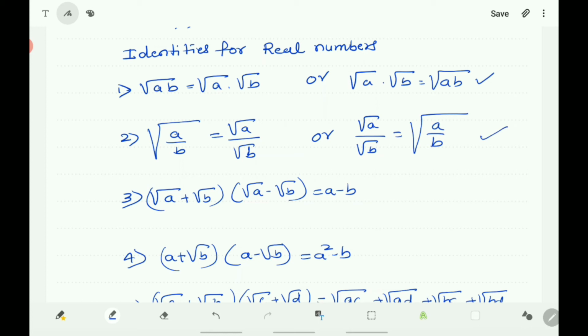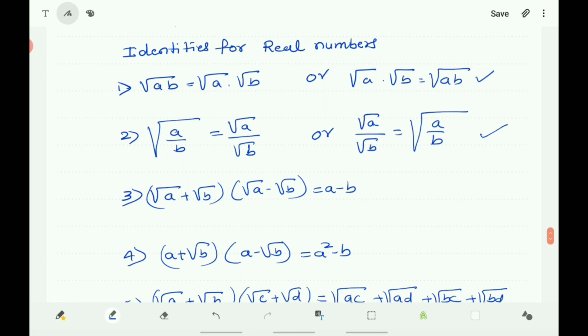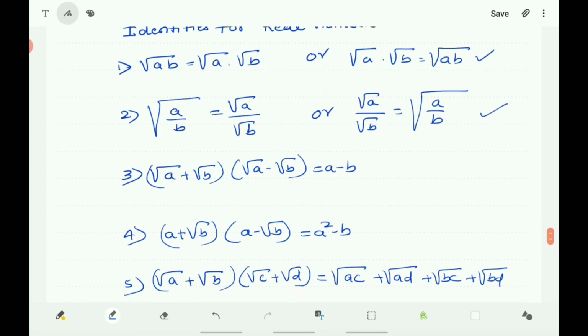Third one, root A plus root B into root A minus root B is equal to A minus B. Here this is in the form of a plus b into a minus b, so you get root A the whole square minus root B the whole square, that is nothing but A minus B. Then A plus root B into A minus root B is the square of the first term minus the square of the second term, that is A square minus B.